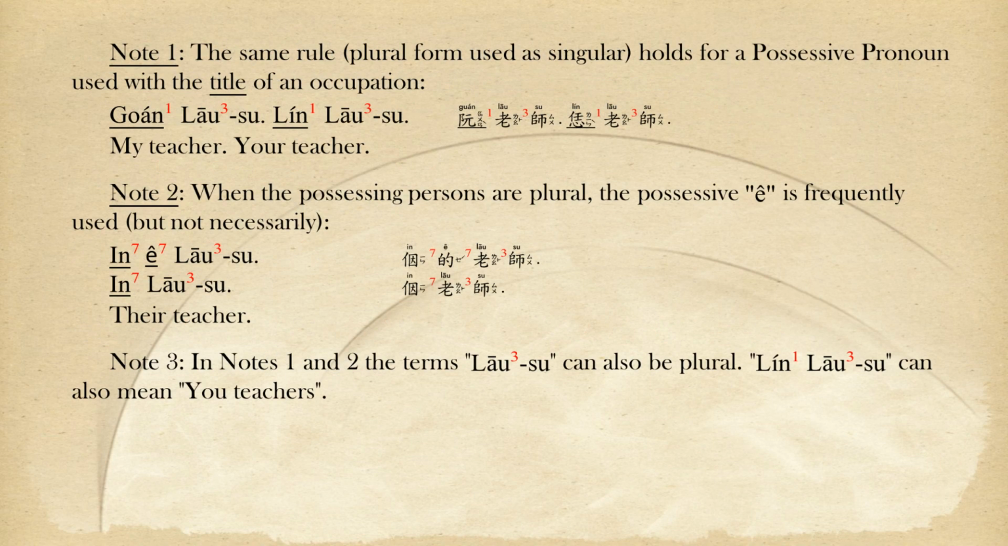Note 1. The same rule, plural form used as singular, holds for a possessive pronoun used with the title of an occupation. 阮老師，恁老師